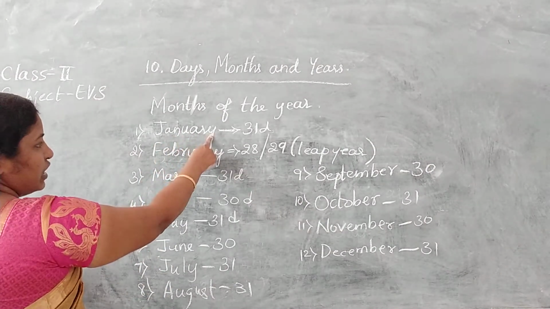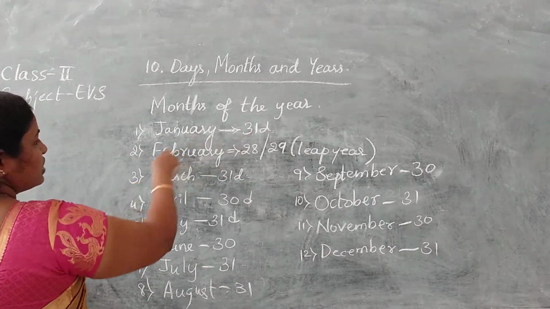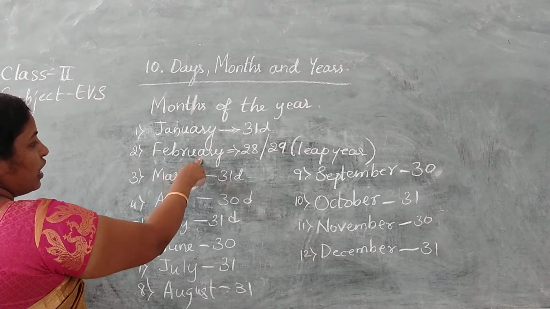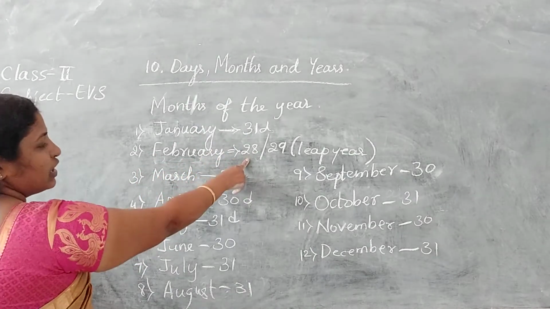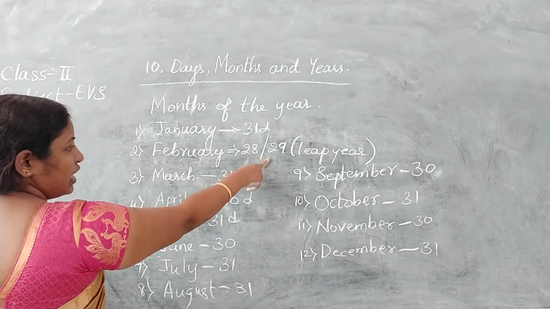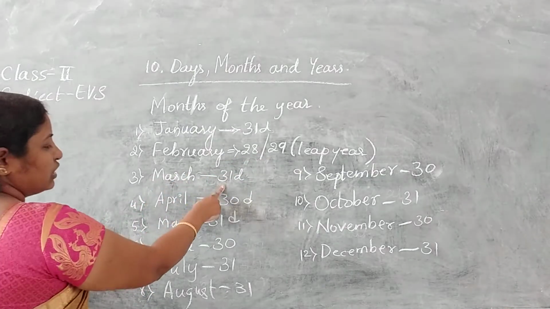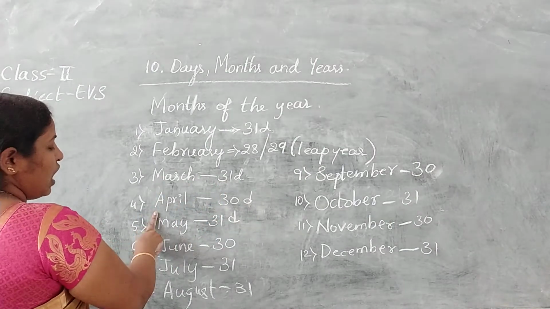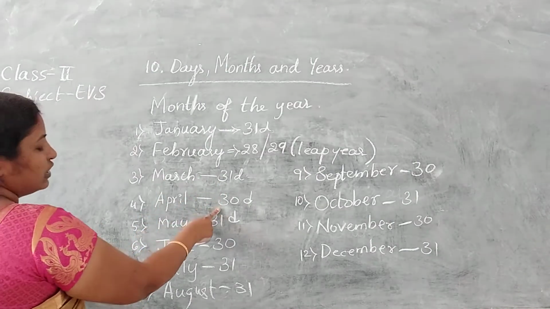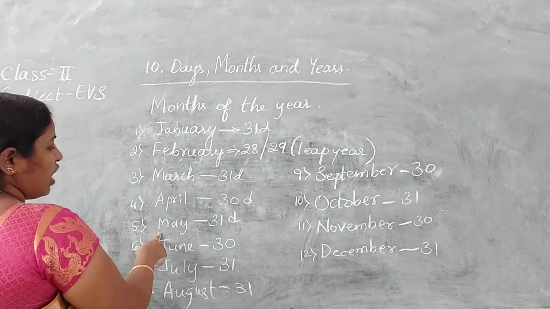January with 31 days. February, 28 days, and 29 days in a leap year. March with 31 days. April with 30 days. May.